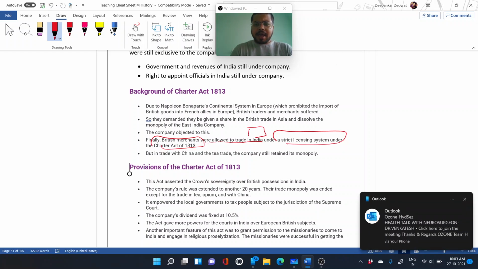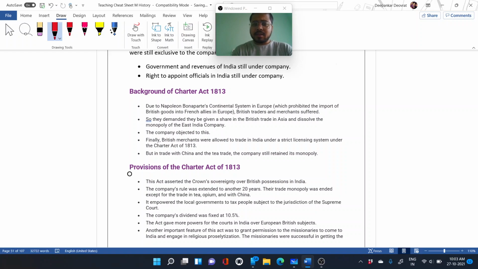How did this come about? As we go through world history, we come to know that Napoleon Bonaparte imposed the Continental System in Europe, and due to that, the import of British goods was restricted in the allied French countries or states. Due to that, British traders and merchants suffered.